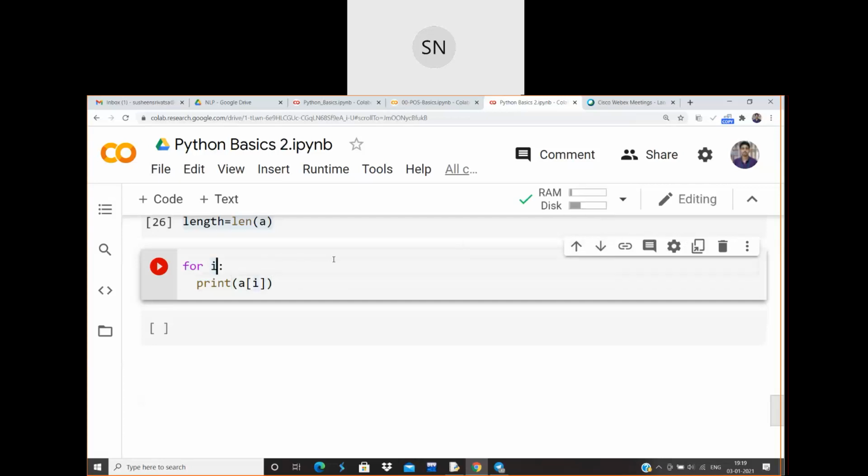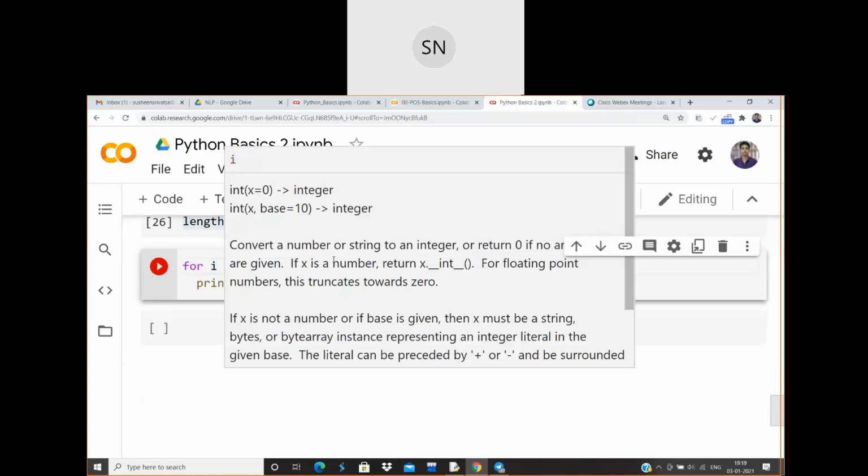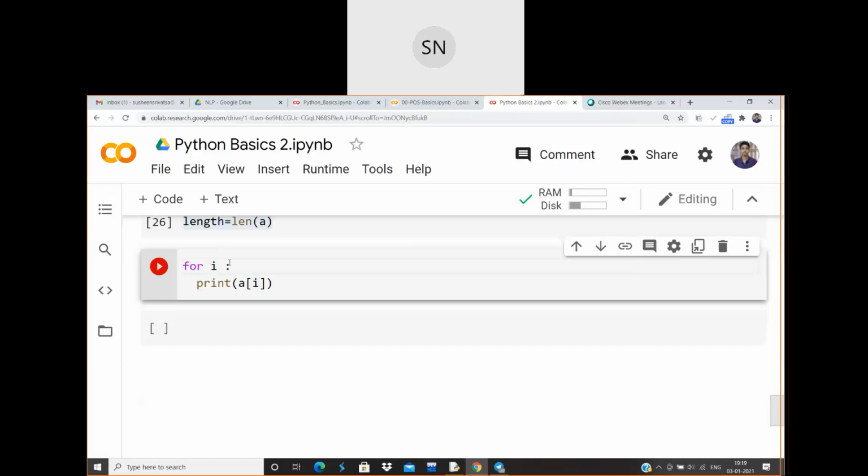See, what you told is actually not the syntax for that one. So if you don't want to use range and index kind of an approach, you can actually use it like this also. For i in a, then just print i itself.